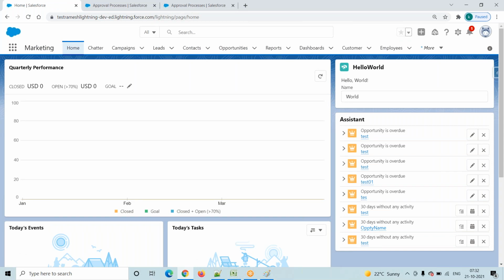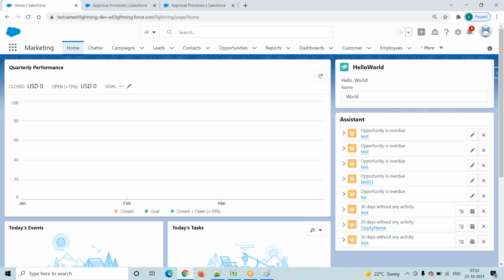Suppose he finds it, then what is the next step? He will approve or reject. If approved, the process is completed. If rejected, it will revert back to that particular employee. Again, he can resubmit that particular record. All these things we are achieving by using the approval process in Salesforce.